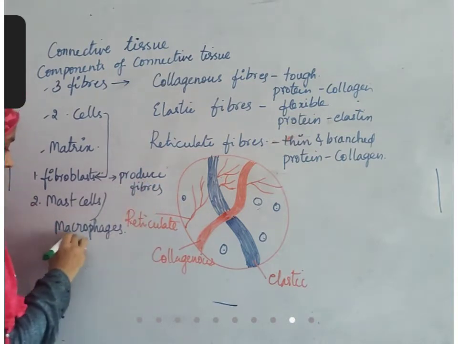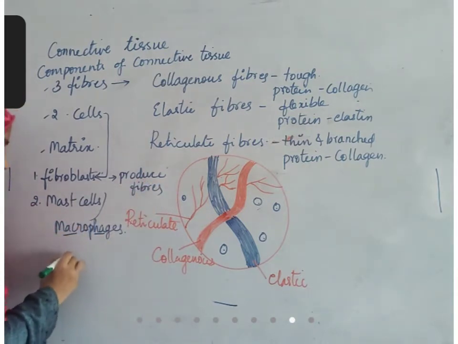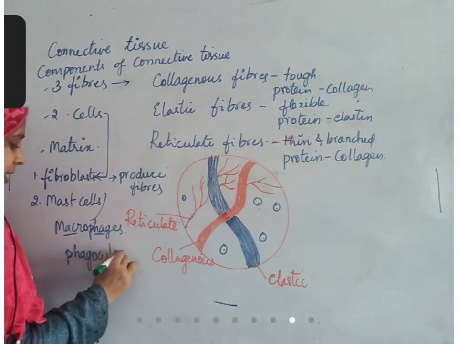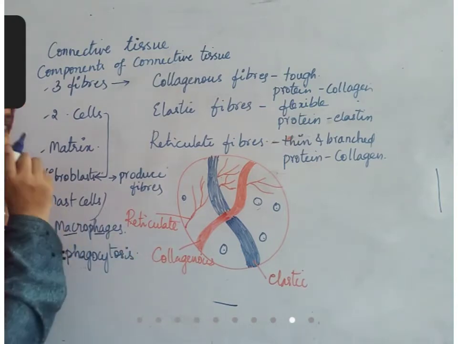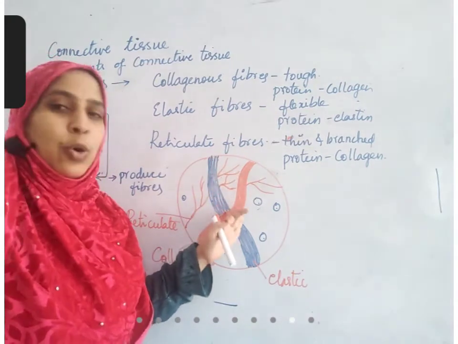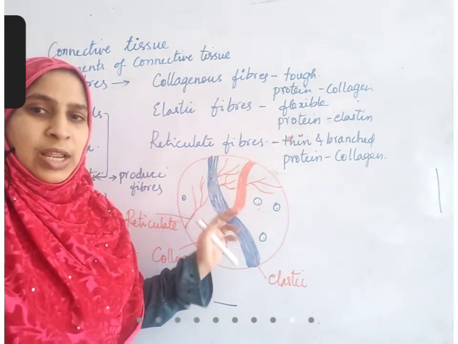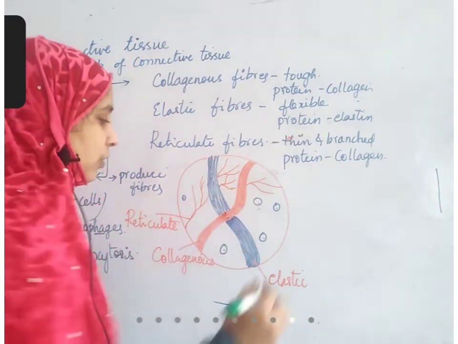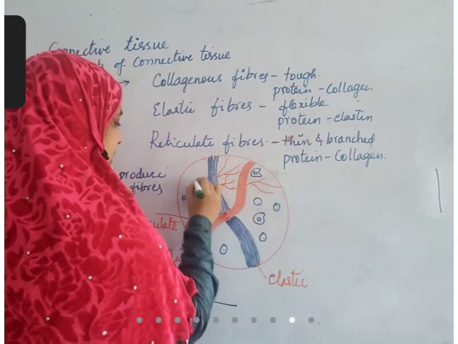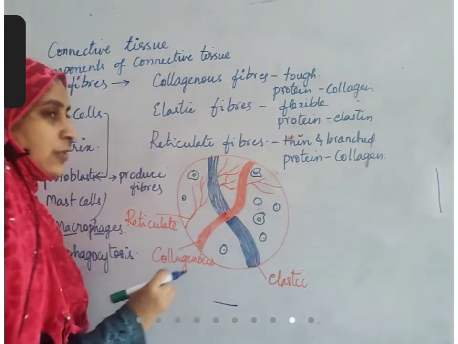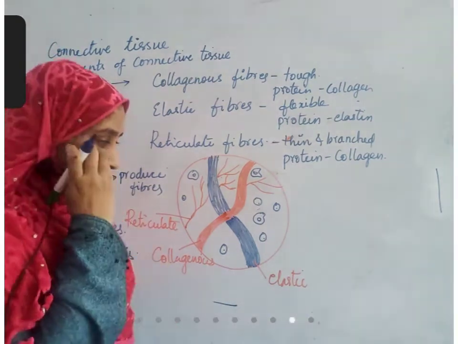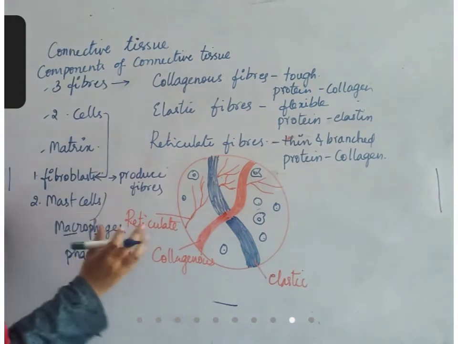Mast cells are macrophages. Macrophage means they can perform phagocytosis. Phagocytosis of what? They can phagocytose old fibers. Sometimes the fibers become old and non-functional. At that time, they'll be eaten by these macrophages. The macrophages which are present in the cells engulf those particles. When fibers become old, when cell organelles, this tissue parts become old, all those substances are called